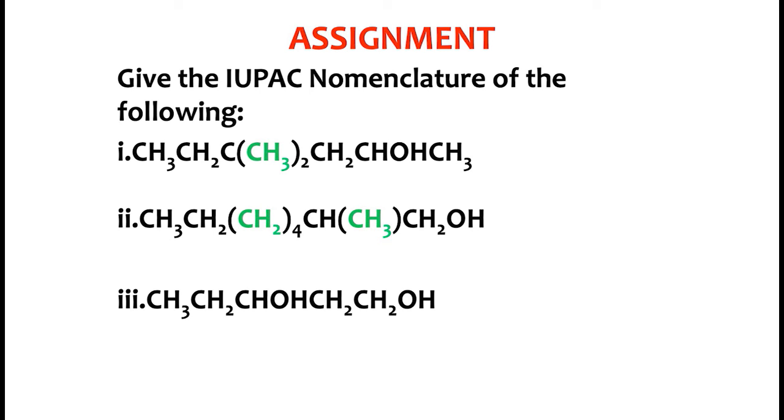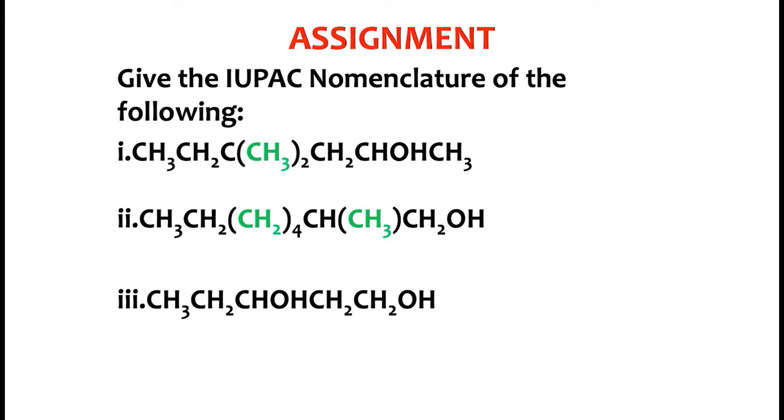That's the first assignment. Number 2 says CH3, CH2, then CH2, open bracket, close bracket 4. Now look at that CH2. It means that this CH2 should be repeated 4 times on the chain. That will make the longest chain. Then we have CH, CH3.